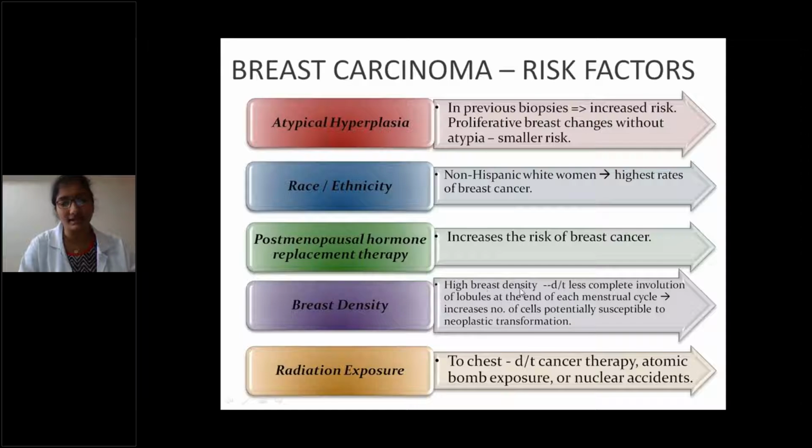Okay, breast density. Those women with high breast density have less complete involution of lobules at the end of each menstrual cycle, and so they have an increased number of cells potentially susceptible to neoplastic transformation. So high breast density women have an increased risk of development of breast cancer. And exposure to radiation due to other cancer therapies, atomic bomb exposure, or nuclear accidents is an increased risk factor for development of breast cancer.